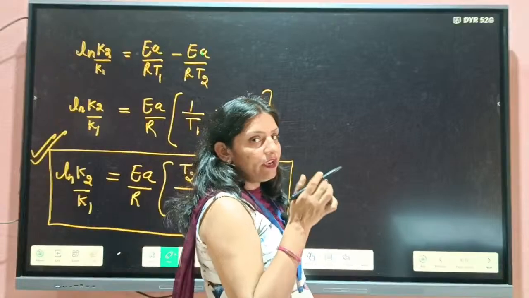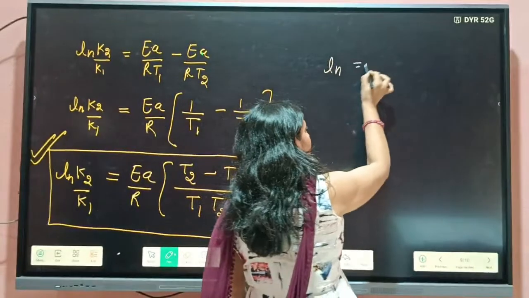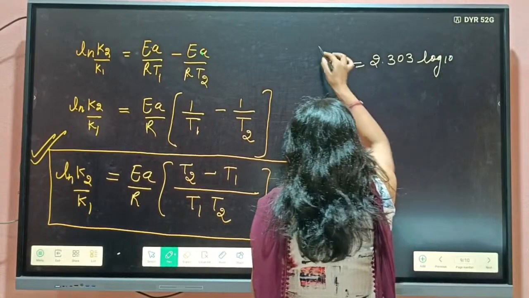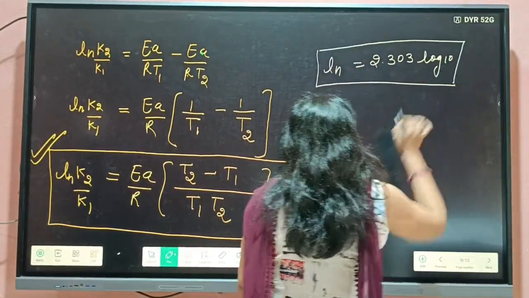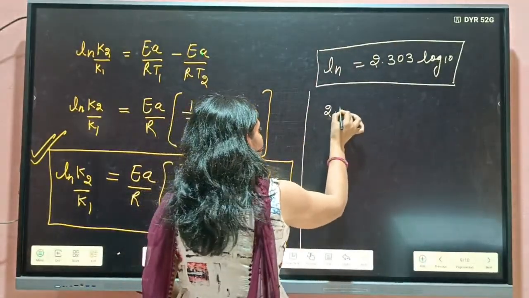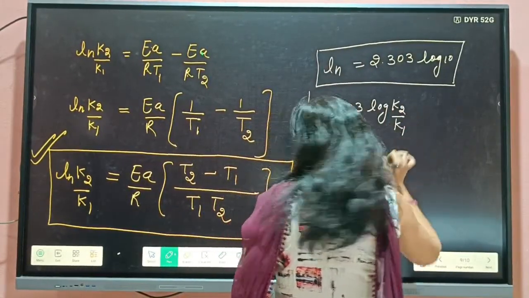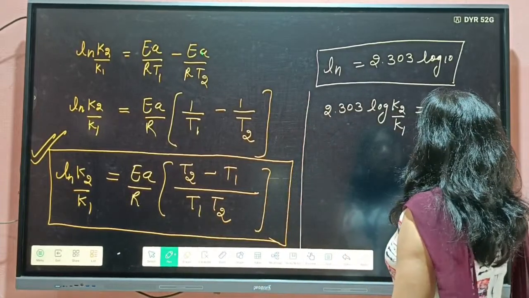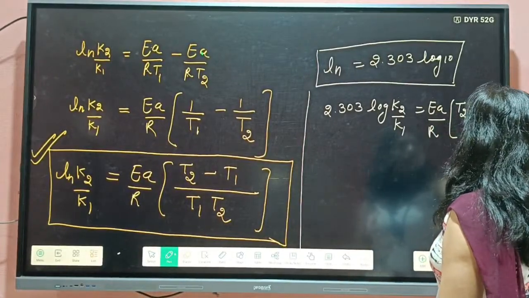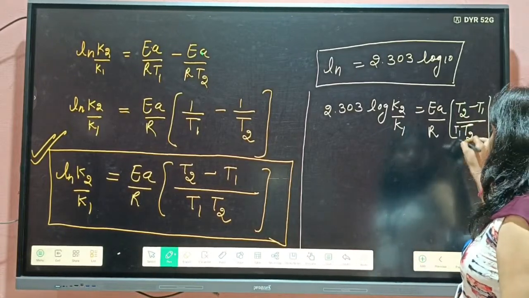Then students, in one more way you can get it. In first order I already told you ln is the natural logarithm. It will be equal to 2.303 log base 10. Then you can put the value here. 2.303 log K2 by K1 is equal to EA by R into T2 minus T1 by T1 T2. Yes or not?